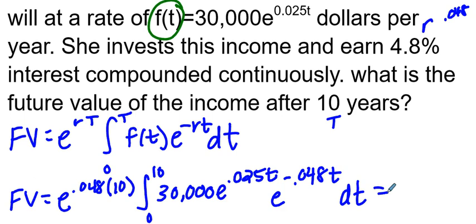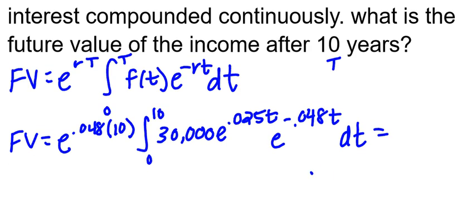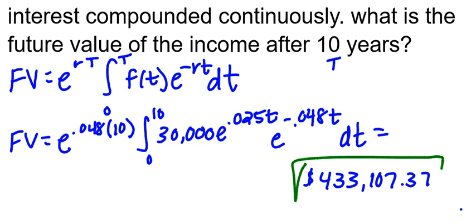Fancy calculator. When all that is in the fancy calculator, you get $433,107.37. So this will that our heiress inherits, after she invests it for 10 years, has a future value of $433,107.37.